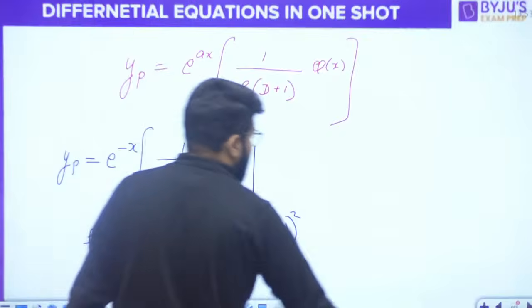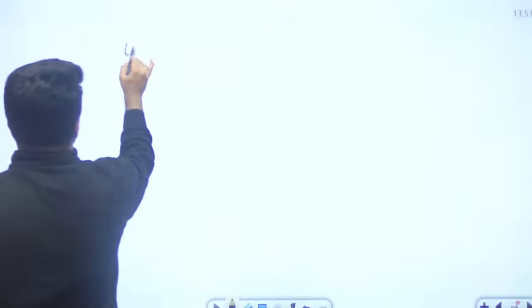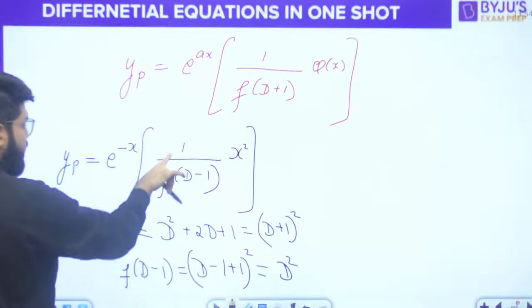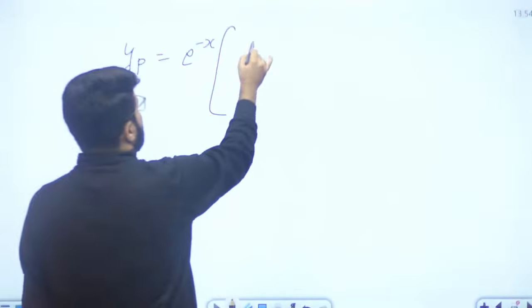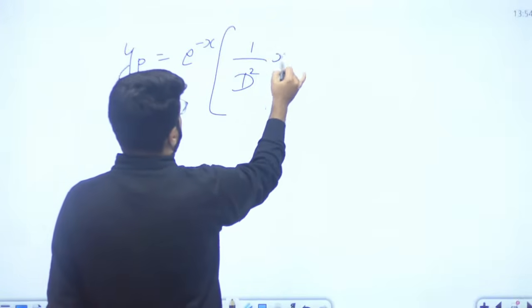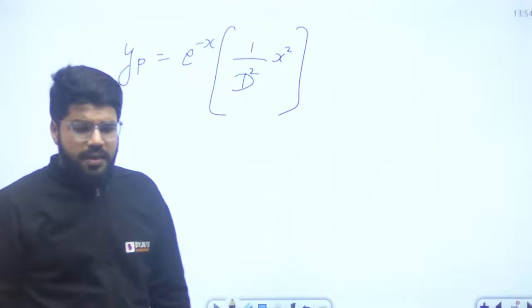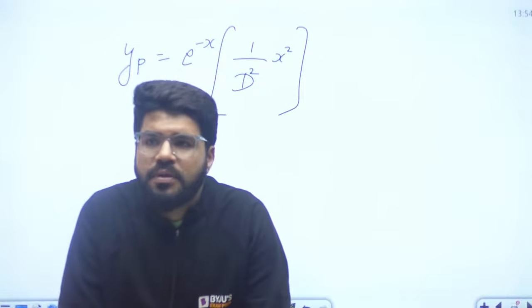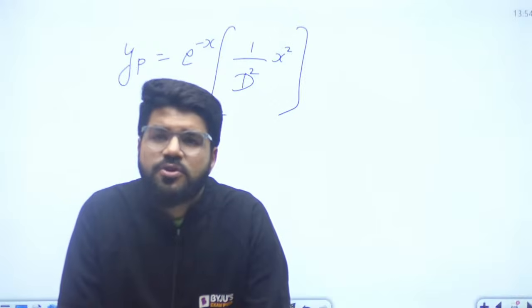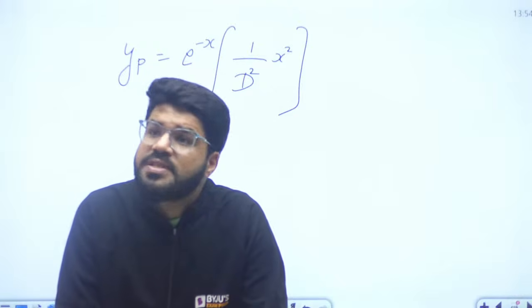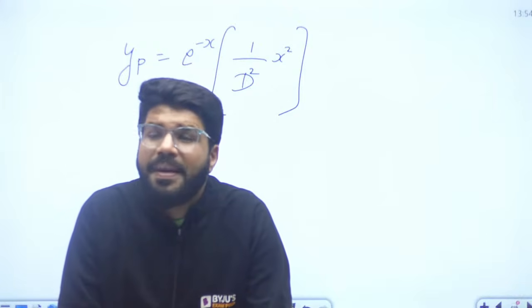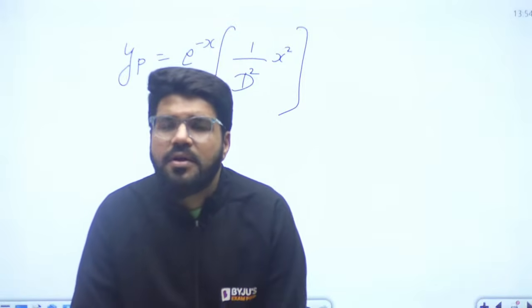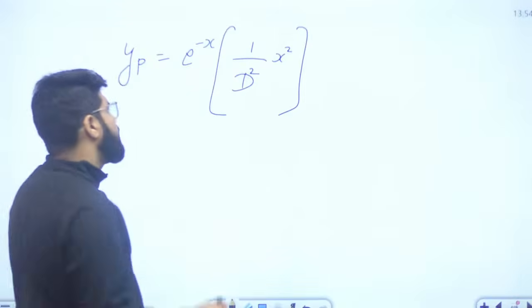So what's going to be your PI then? Your PI is e power minus x into 1 upon f of D minus 1, that is simply 1 upon D square of x square. Now, although it's an algebraic case, we don't need to use the series here. It cannot be solved with the series 1 plus x whole inverse like the previous question, but it is 1 upon D square. And what is the meaning of 1 upon D square?